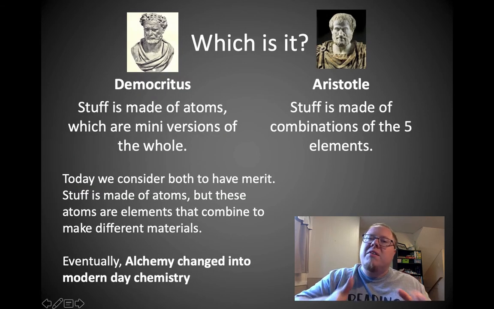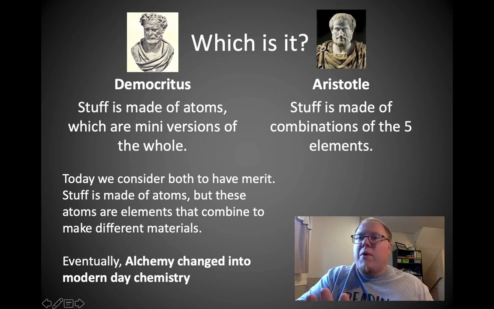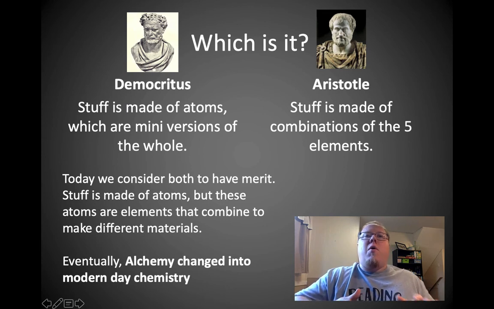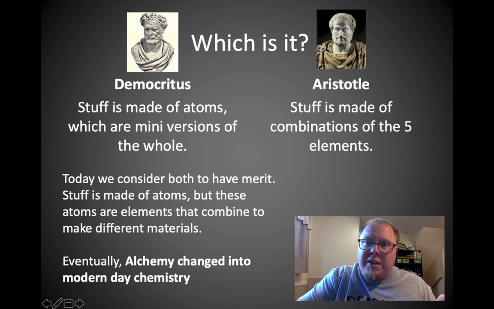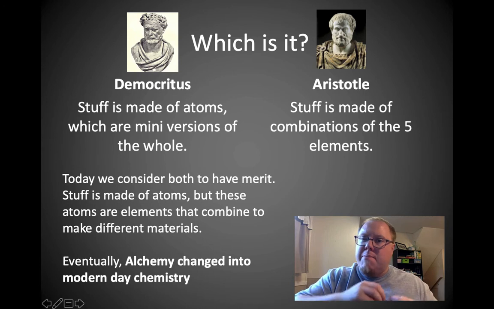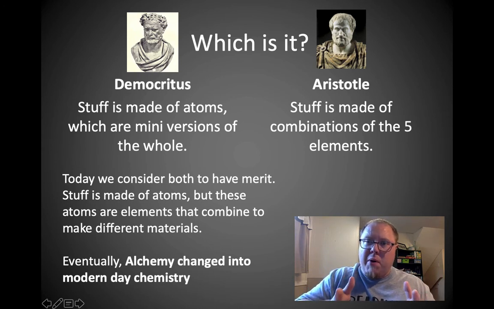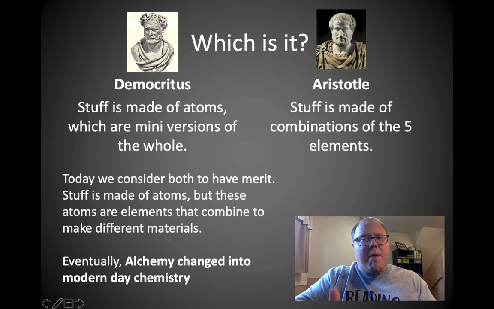Because of them, we realized that Democritus was more right than wrong, but Aristotle is actually pretty right too. So in our modern times, we consider both of these ideas, Democritus and Aristotle, as having merit. Stuff is actually made out of atoms like Democritus thought, but stuff also combines to make other things, and we have specific elements that combine to make those things, right? The particle nature of it. So Aristotle was kind of right about elements, just wrong about which elements, and Democritus was right about atoms. There's just not an infinite amount.